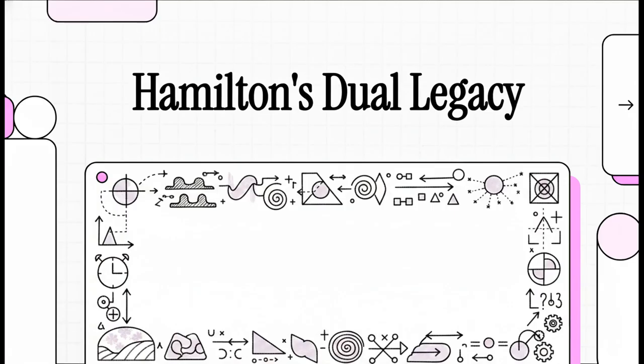We are going to take a journey right into the mind of one of the most brilliant and honestly occasionally confusing figures in 19th century science. We're talking about the Irish mathematician William Rowan Hamilton. If you're a focused learner who loves unraveling how the universe actually works, you are in for a serious treat, because we're about to explore a dual legacy that quite literally shaped modern reality.